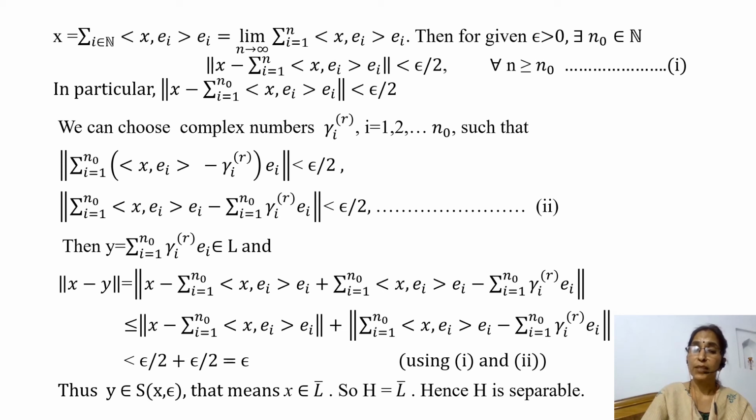That means every neighborhood of x contains a point of L, which means x is an adherent point of L, that is, x belongs to closure of L. So x belongs to H, and we have shown that x belongs to closure of L. And we know that closure of L is contained in H. So H is equal to closure of L. And since L is a countable set, and we have shown that closure of L is equal to H, hence H is separable. Thank you.